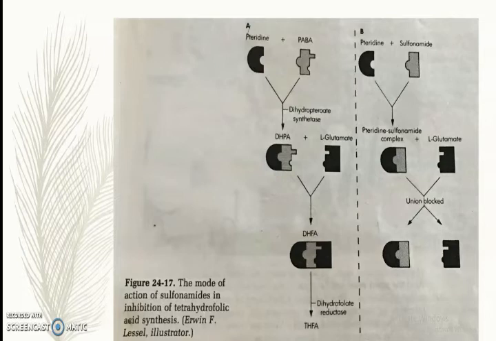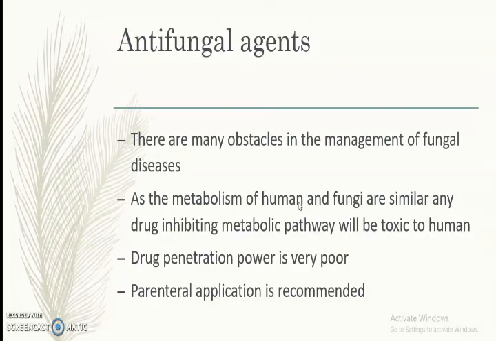Here in this diagram, we can see the normal metabolic pathway is this. Here, instead of PABA, the sulfonamides come and bind to the substrate. Therefore, a complex is formed and the next step is blocked. That is, there is no union between the two substrates, so there is no formation of tetrahydrofolic acid. In the normal pathway, the substrate combines with the enzyme and results in the formation of tetrahydrofolic acid, but sulfonamides inhibit the pathway. That's all about antibacterial agents.